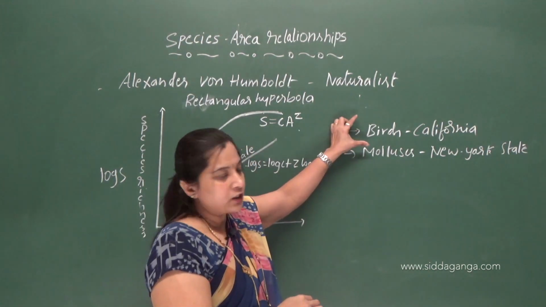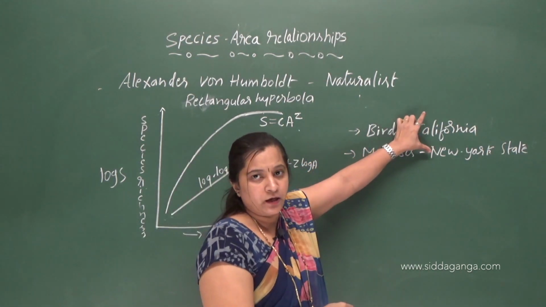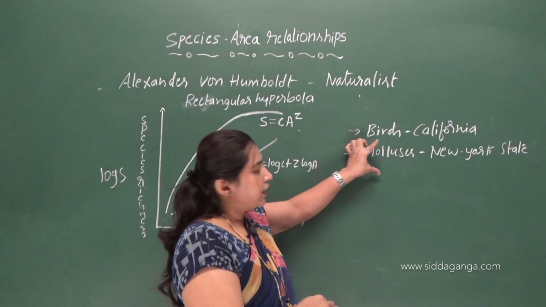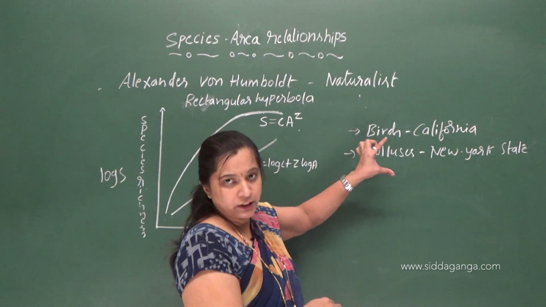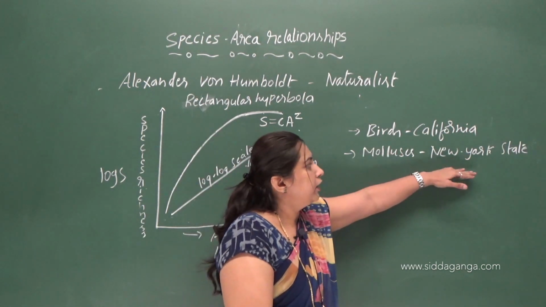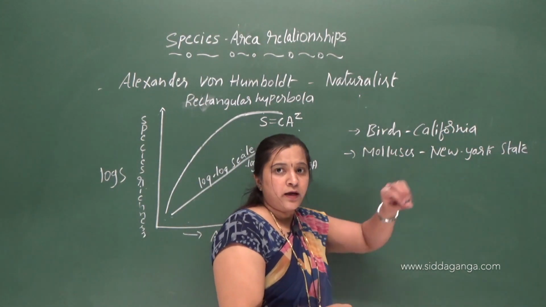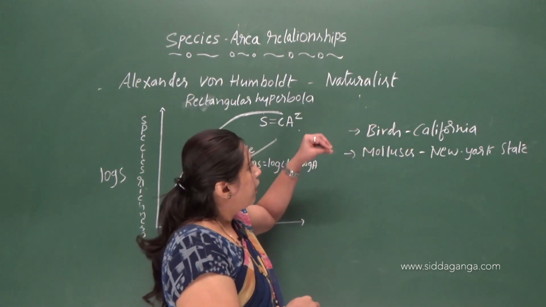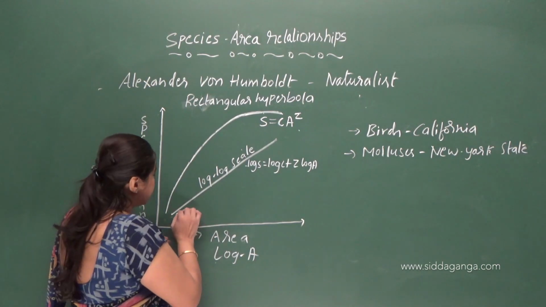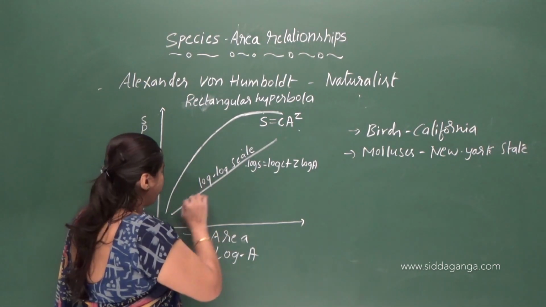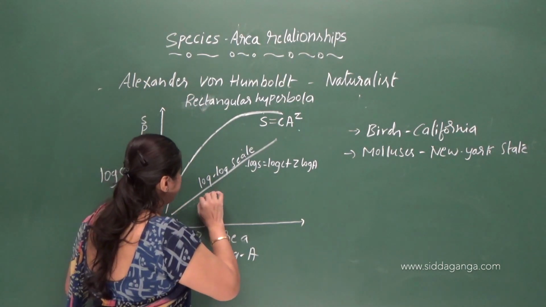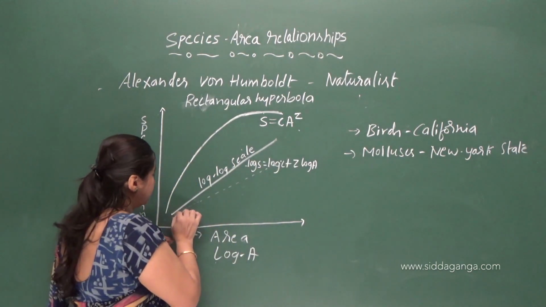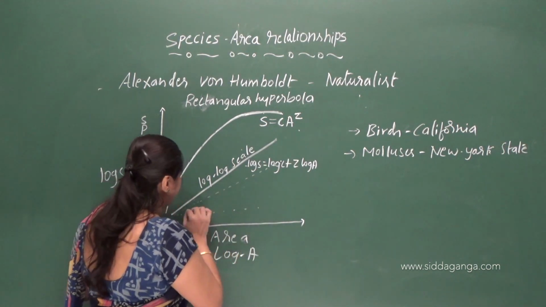So we have the number of bird species only in this region, California, and the number of species of molluscans in New York State. If the analysis is done in a smaller area, the slope becomes less steep.